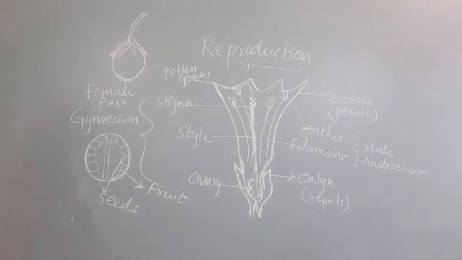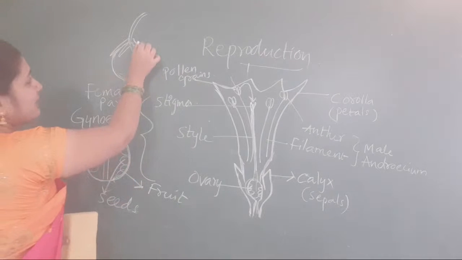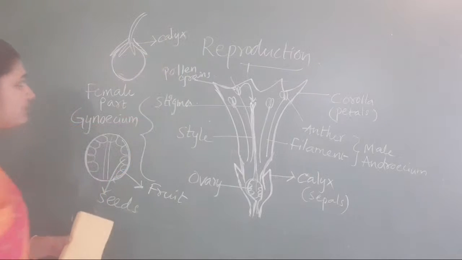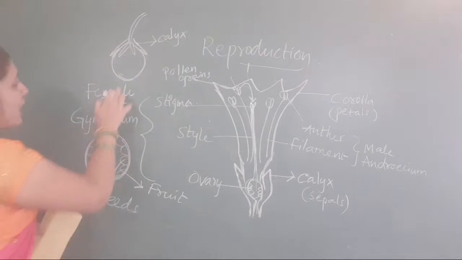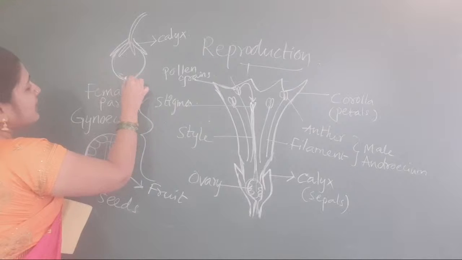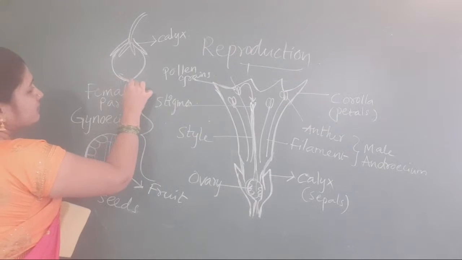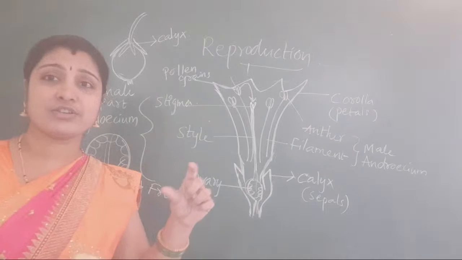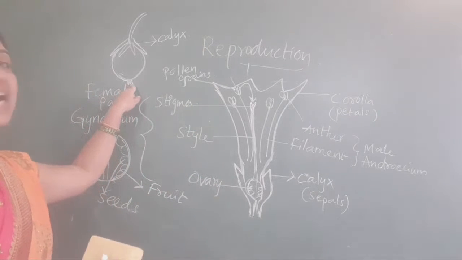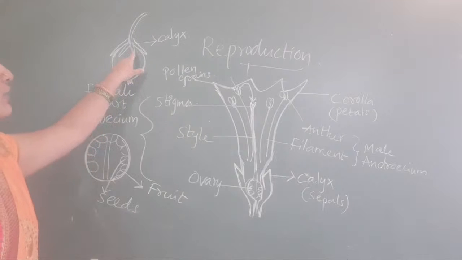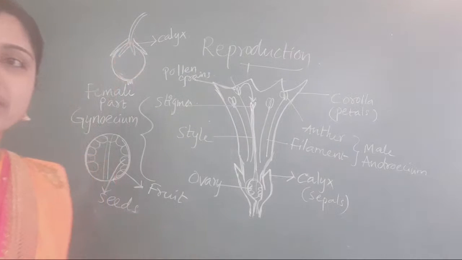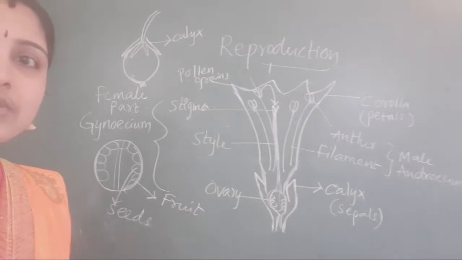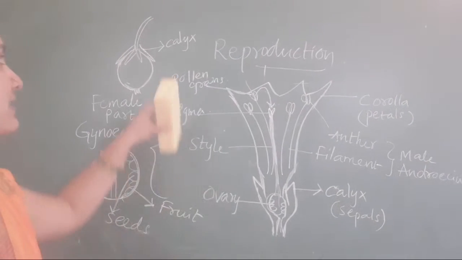This is the brinjal, isn't it, students? Here, this is calyx. If you observe young brinjals, there you can see dried corolla. This is calyx. Are you able to see, students?